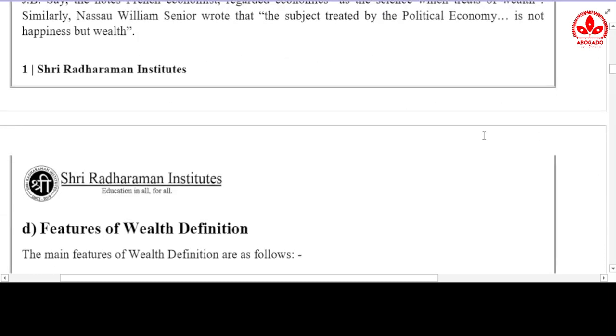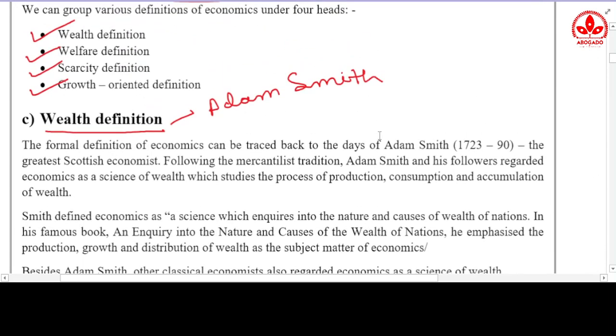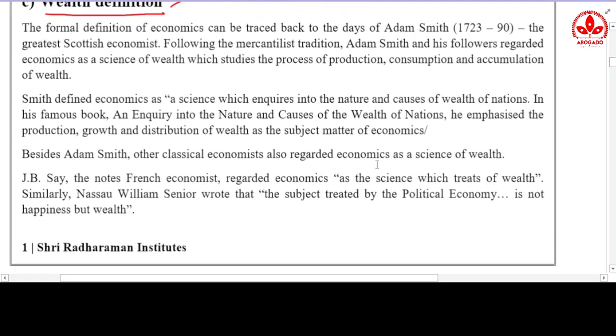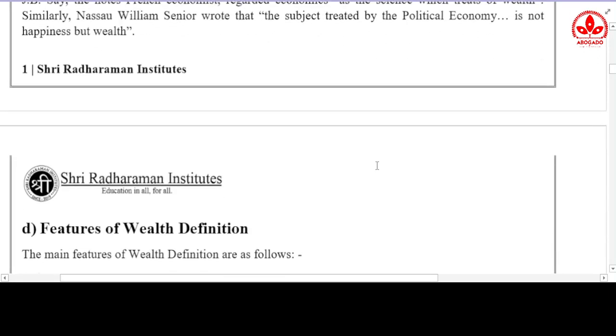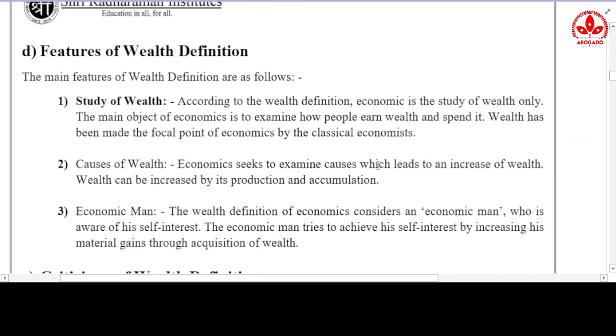Okay, so this was the wealth definition, a definition which focuses on wealth. Now if we look at the features of wealth definitions, the first thing which is obvious is the study of wealth. According to the wealth definition, economics is the study of wealth only. The main object of economics is to examine how people earn wealth and spend it.